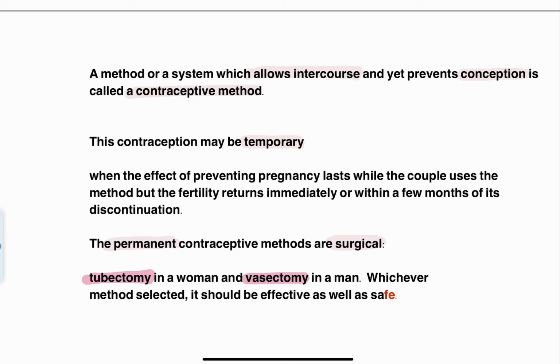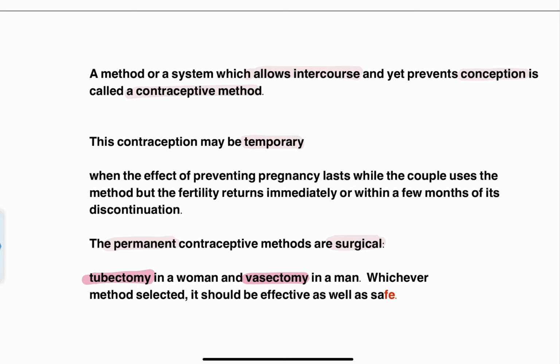To begin with, what do you mean by contraception? Contraception is basically a method or a system which is going to allow the couple to have coitus or intercourse, but despite having the intercourse, this contraceptive method is going to provide the advantage of preventing any conception or pregnancy.